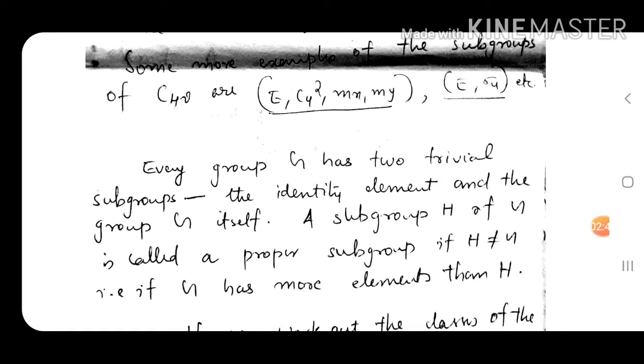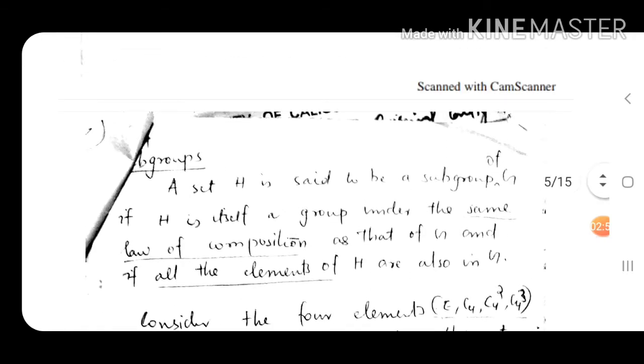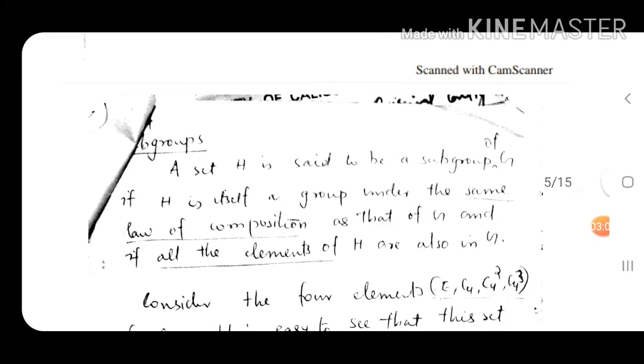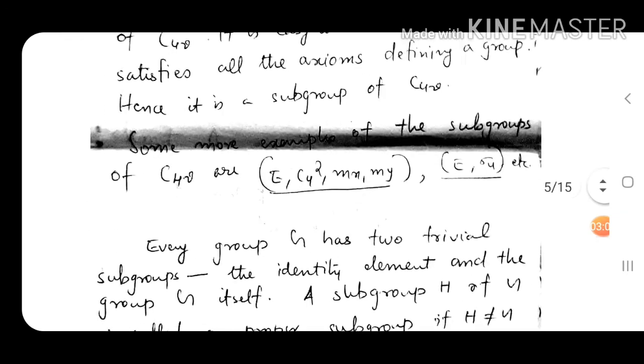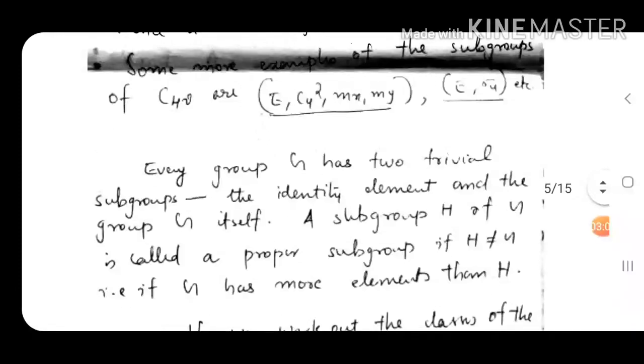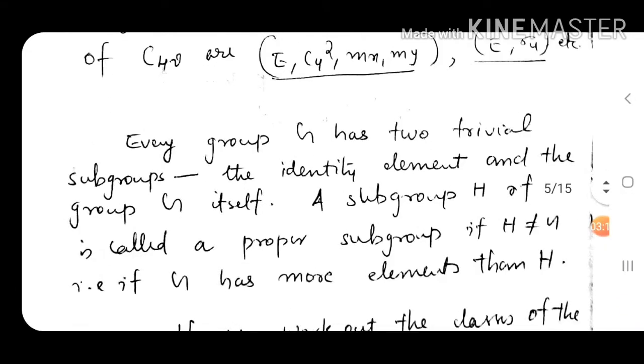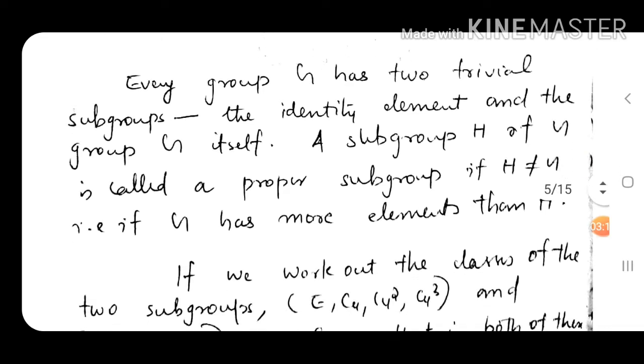The group G itself is also a subgroup of group G, because it satisfies all the things that we need for defining the subgroup. So any group has two trivial subgroups, the identity element and the group G itself.